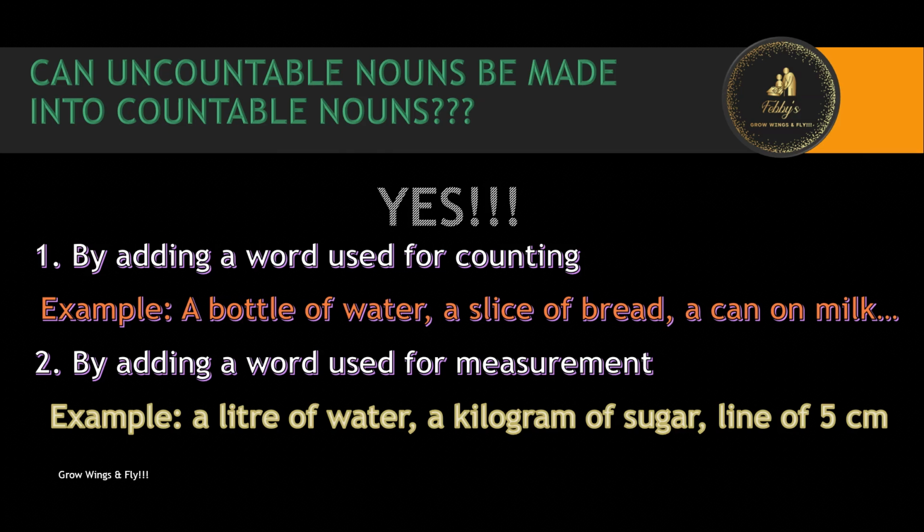Draw a line of 5 centimeters. How far is this place from our home? It is 10 miles away. A kilogram of potatoes. Get me 100 gram worth of spices. That makes it a countable noun.